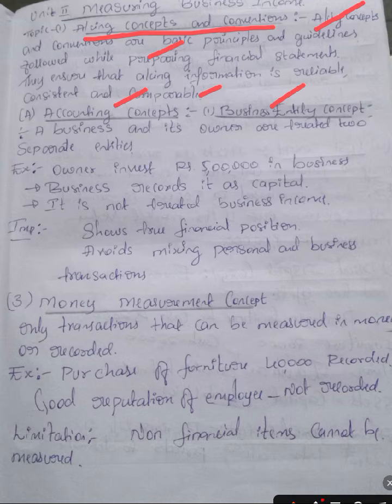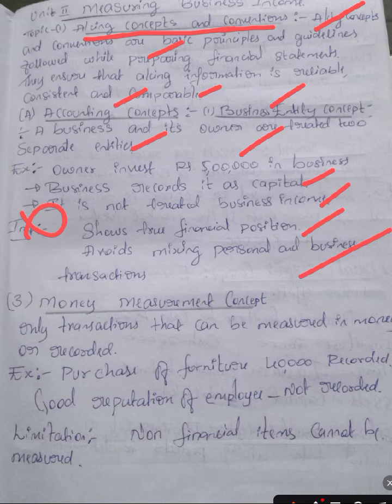Business and its owner are treated as two separate entities. Example: the owner invests 5 lakhs in the business. The business records it as capital, so it is not treated as business income. Importance: it shows the true financial position and avoids mixing personal and business transactions.